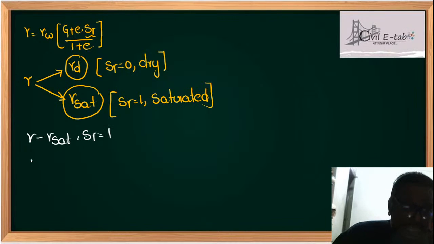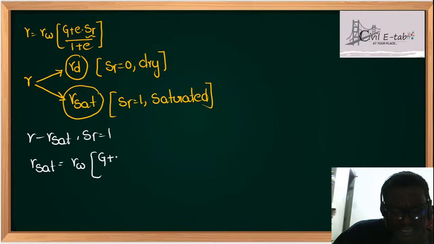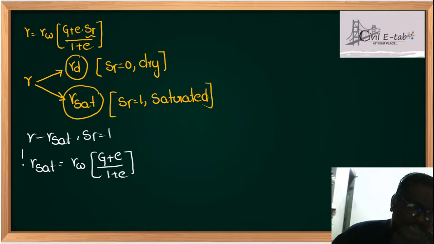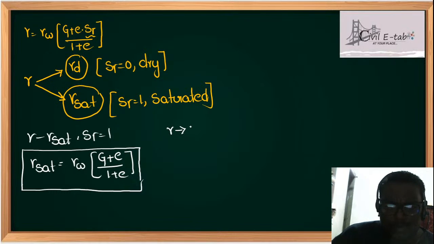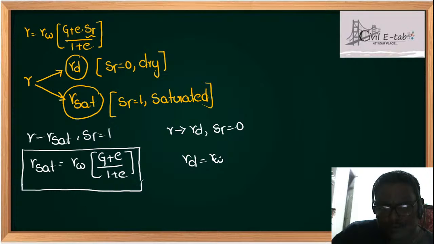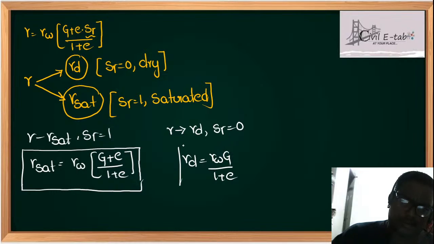Here the gamma sat formula is, you have to remember this, students: gamma sat is equal to gamma W into G plus e, upon 1 plus e. This is the standard formula for gamma sat. Remember, students, these derivations are very simple. If you know one derivation, all the derivations will be simple. Similarly, gamma will become gamma D when Sr is equal to 0. So gamma D is equal to gamma W into G upon 1 plus e. This is the formula.